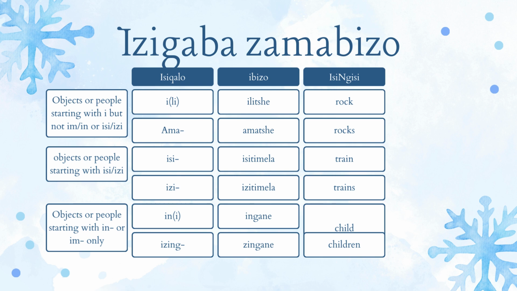Then we have objects or people starting with in or im only. So in would be ingane, which is a child, and then there is a plural form of it, which is izin, which is izingane, which means children.